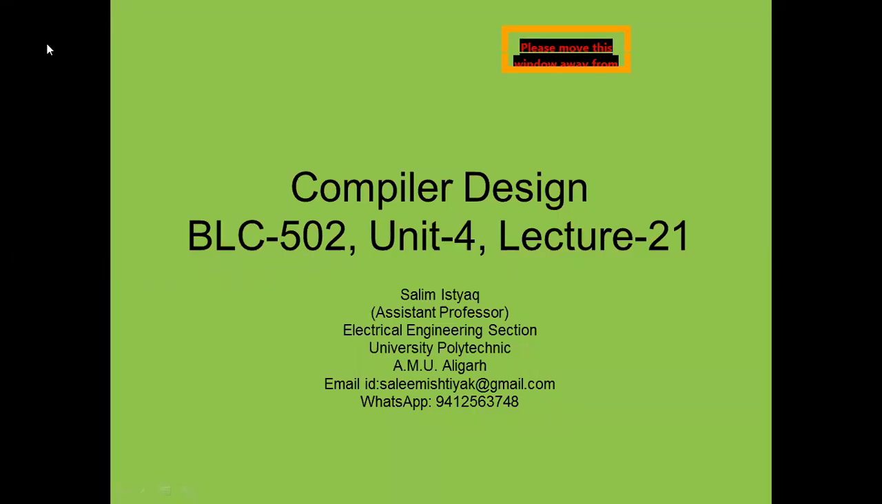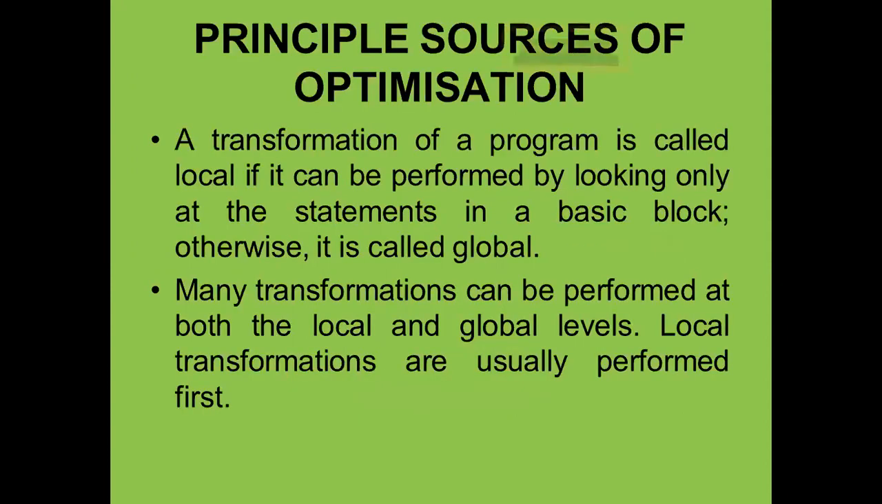So the next class in compiler design is in unit number 4. In continuation of the preceding lecture, I am considering optimization. So far we have already discussed the classification of optimization and the different techniques we will use. Now we will consider the principal sources of optimization.